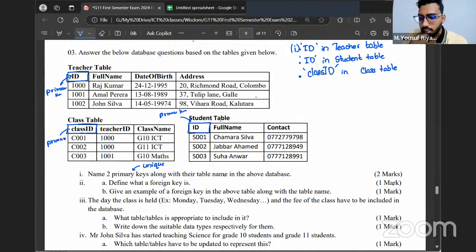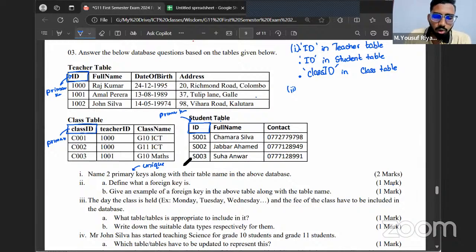I wrote a status ID table. Yeah, it's correct. Okay. You have to make sure the field name and table name both are mentioned. Then question number 2. Yeah, you can use an arrow as well. That's fine. As long as the field name and table name both are mentioned, you're good to go. Define what a foreign key is.